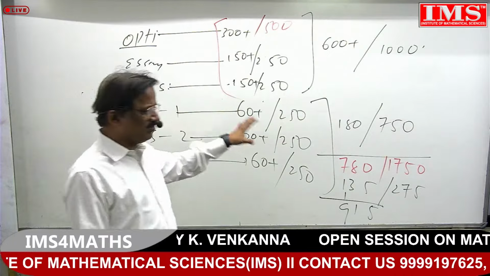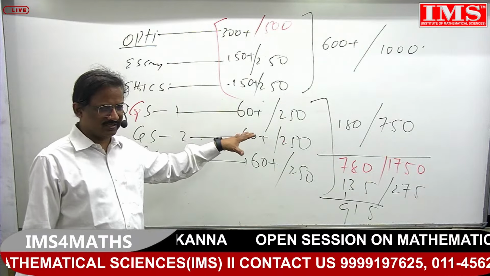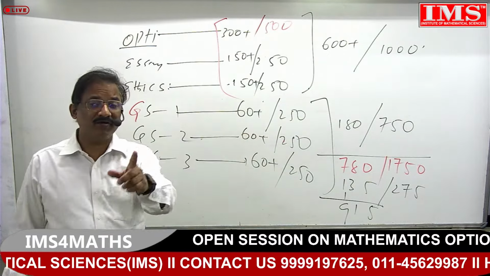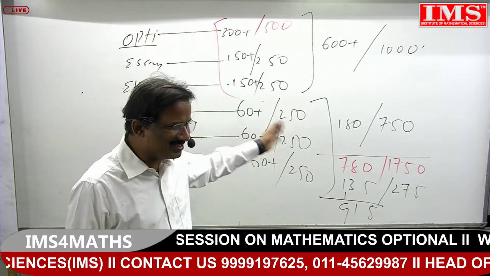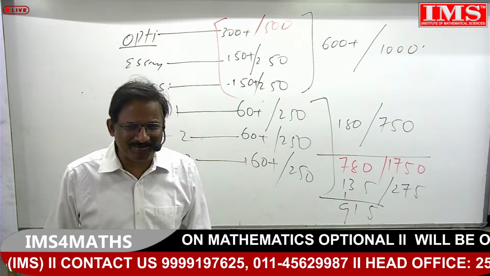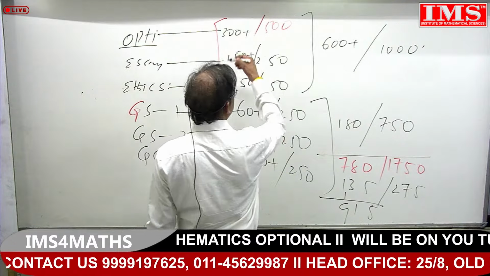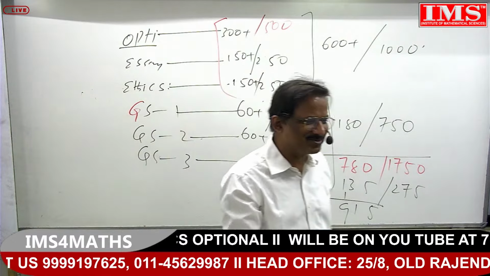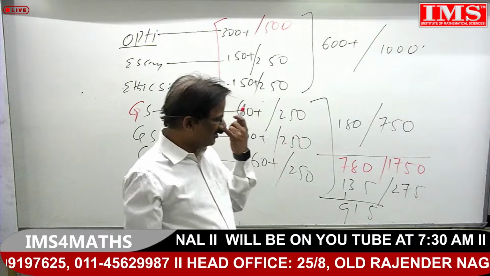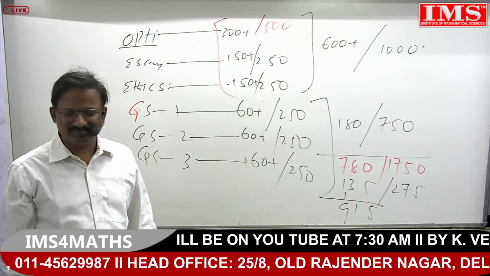So I believe like this. You have to think like this. If your optional is maths, then this works. If your optional is not maths, something like humanities, what is your average marks? 250, or else I would say less than 250. 220 something.